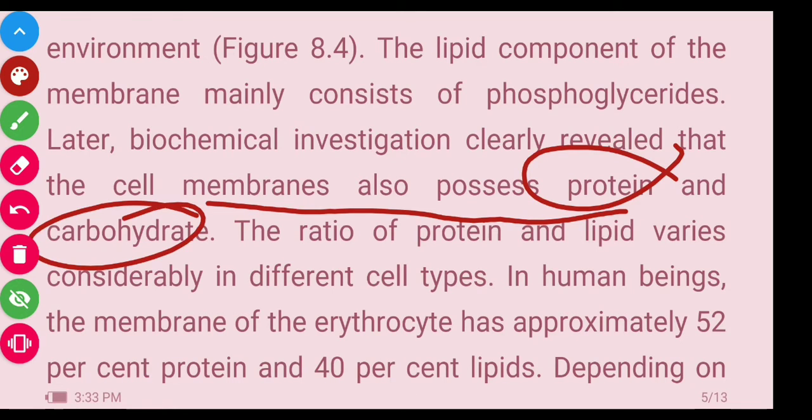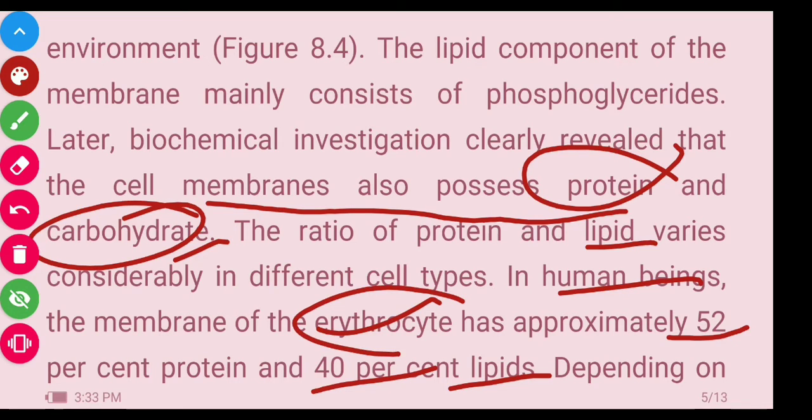The ratio of protein and lipid varies considerably in different cell types. There are different types of cells present, and in the different types of cells, different types of protein and lipids are present. Lipids, proteins and carbohydrates are present in the cell membrane. In human beings, the membrane of the erythrocyte has approximately 52% of protein and 40% of lipid.